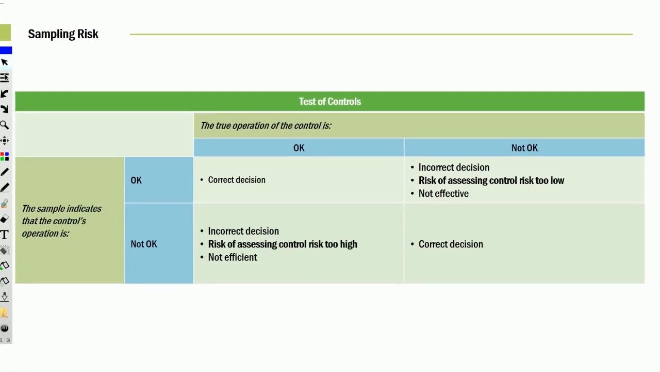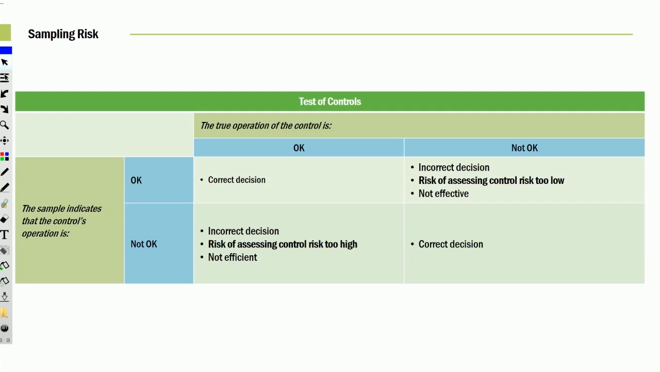When you're sampling controls as opposed to substantive testing, you sample the control, and it says the control is strong, and it is. Great. But how about if the sample says the control is working, it's strong, but it really isn't. You just happen to collect and look at the items that were right, one of the very few. That is the risk of assessing control risk too low. You put too much reliance on the system because your sample said it was okay, but if you really had dug in, you would have found out it was wrong.